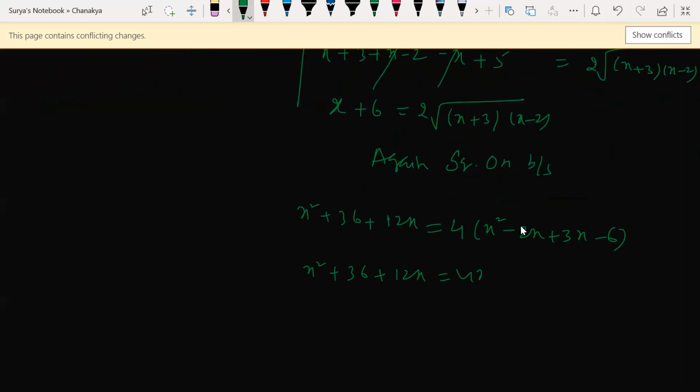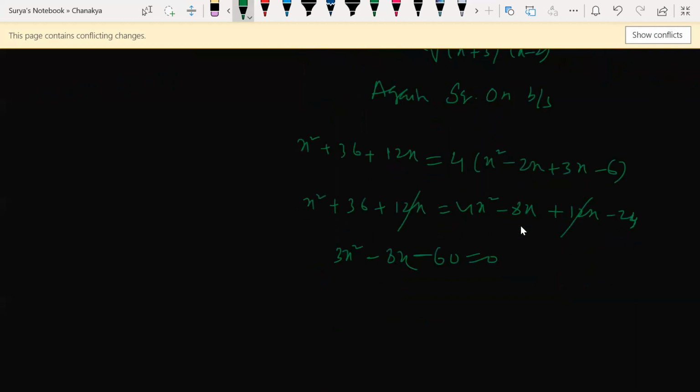So 4x square minus 8x plus 12x minus 24. So 4x square minus 1x square, 3x square. So plus 12x I can cancel here. So 3x square, right, minus 8x, and here 24, right? So minus 24 minus 36, how much, beta? So minus 60, correct, is equal to 0, correct?